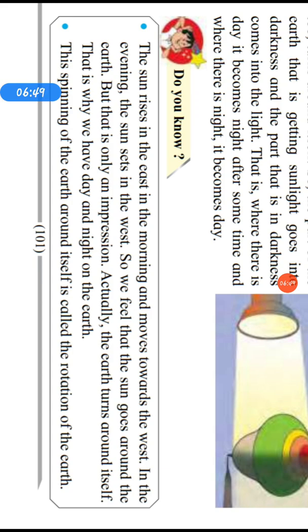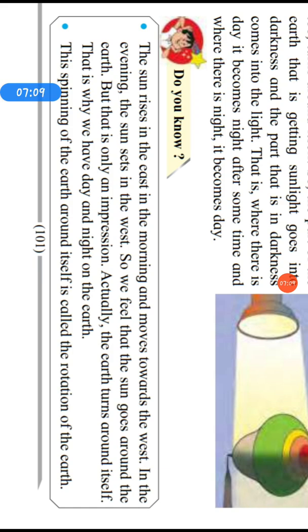So we feel that the sun goes around the earth, but that is only an impression. Actually, the earth turns around itself. That is why we have day and night on the earth. This spinning of the earth around itself is called the rotation of the earth.